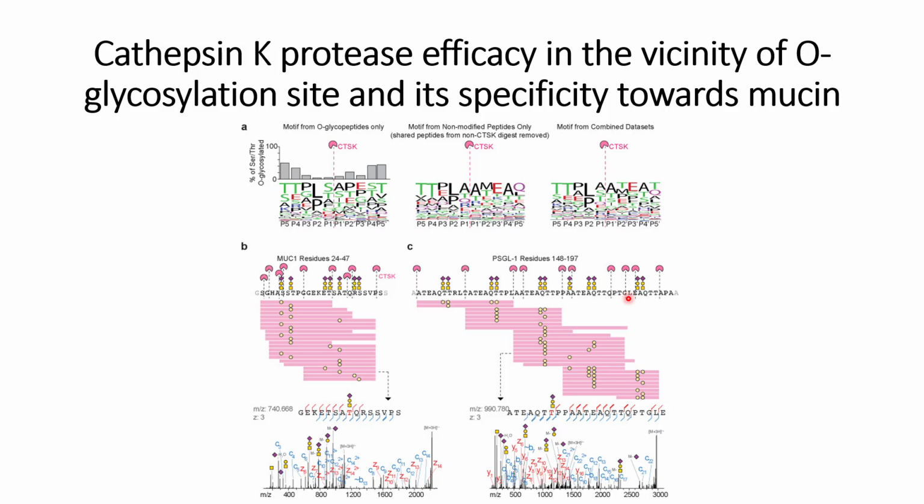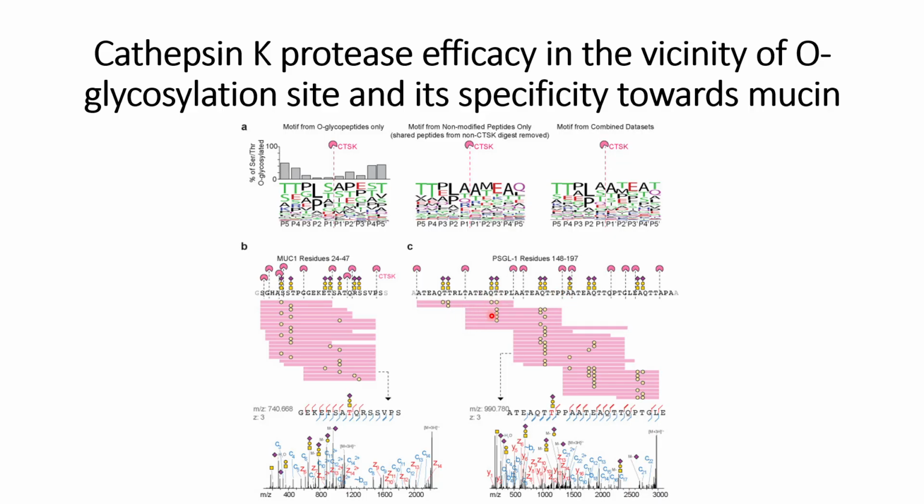and based on previous publications, although it does not require any specific sequence, it prefers proline and threonine compared to the other amino acids in the vicinity of the cleavage site.